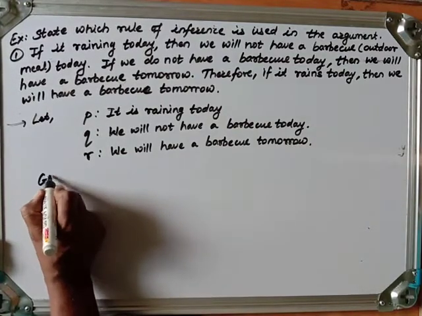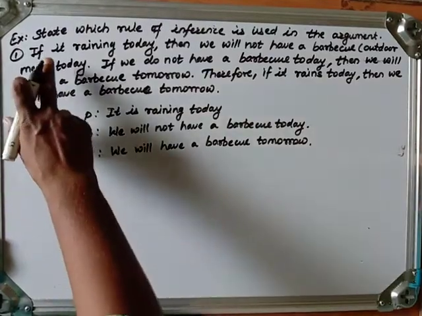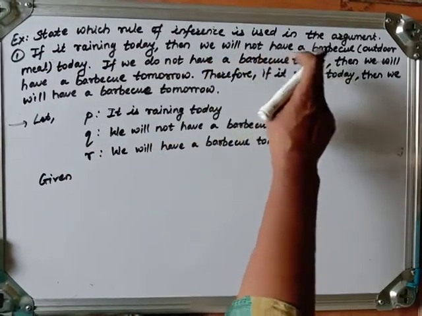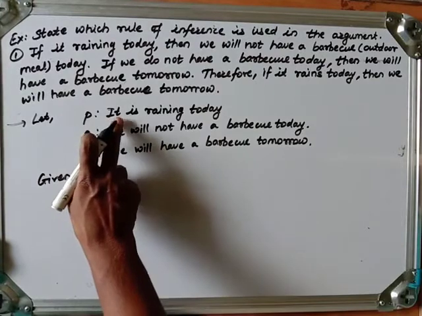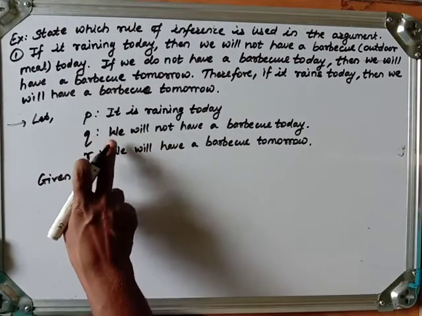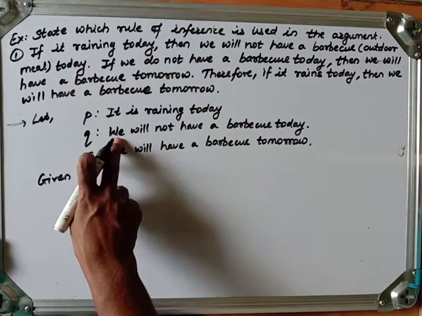Then what is given to us? The first statement says, if it is raining today, then we will not have a barbecue today. P is it is raining, and Q says we will not have a barbecue today.